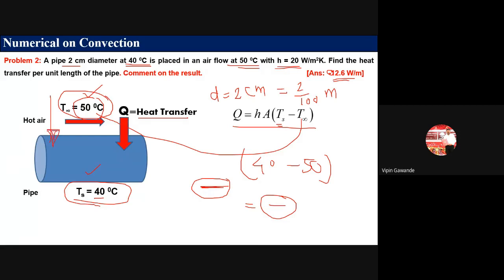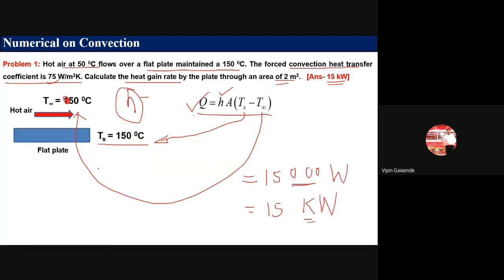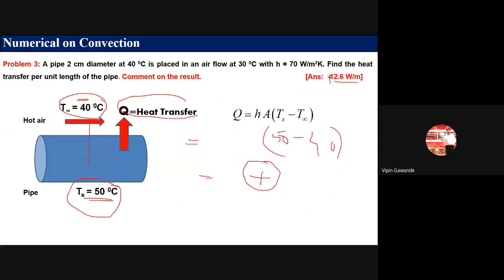Okay, air to pipe. बाहेरून pipe air मधून heat pipe मध्ये येत आहे. That's why the answer is negative. Pipe मधून जर heat air ला जात असेल, so then it is positive. Okay, so that is the